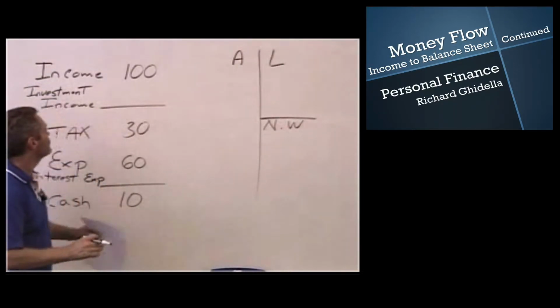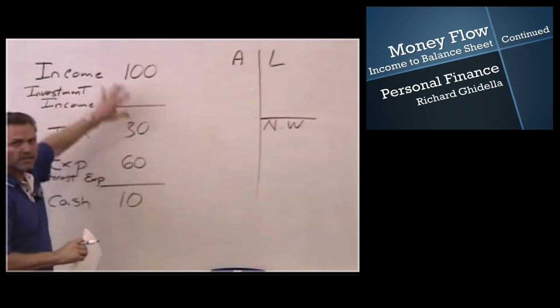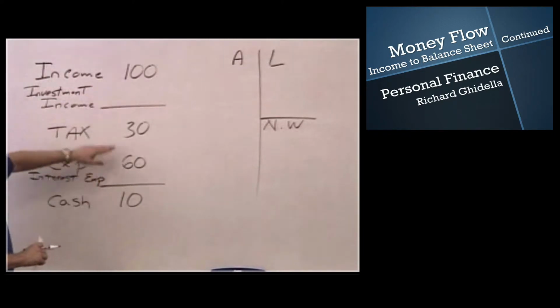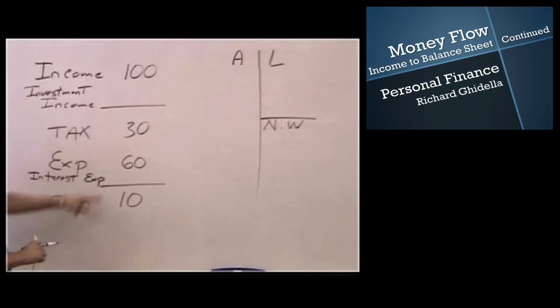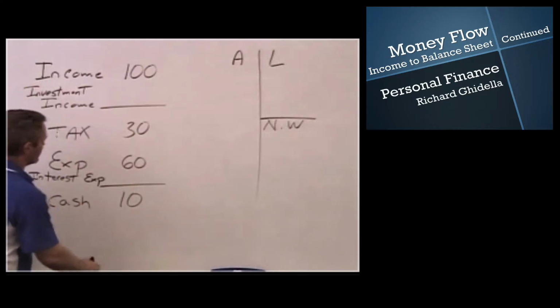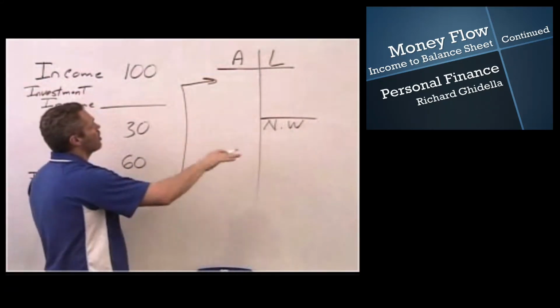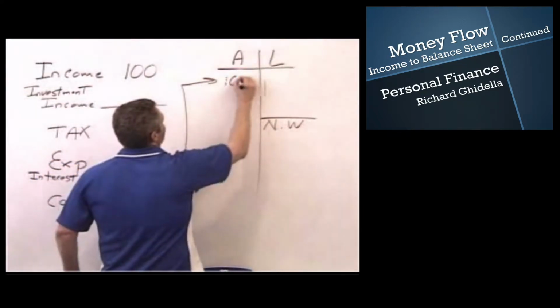Okay, so we basically have the exact same board here again. I've got $100 in income, I've got $30 in taxes, I've got expenses, and this is going to leave me $10 cash left over. At the end of the year, the $10 that we have left over is going to flow to our balance sheet as an asset.